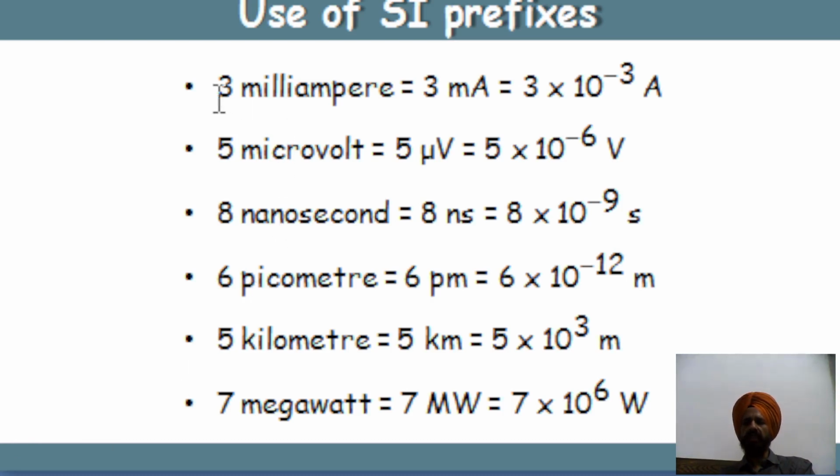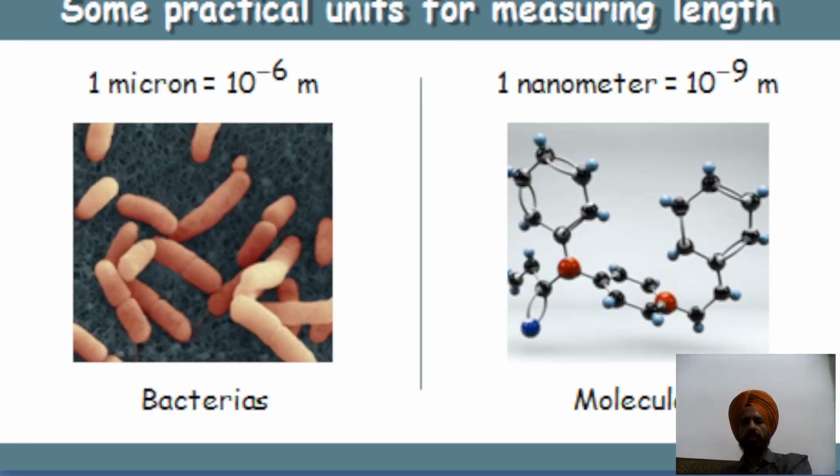Then next we have uses of SI prefixes. If we write 3 milliampere, we can express it as 3 mA, or 3 into 10 to the minus 3 ampere. 5 microvolt is usually written like this: 5 into 10 to the minus 6 volt. 8 nanosecond is written like this. So these are the uses of SI prefixes. It is very simple.